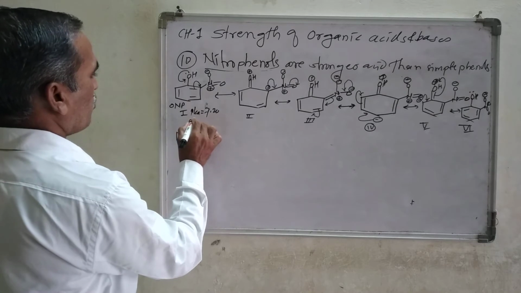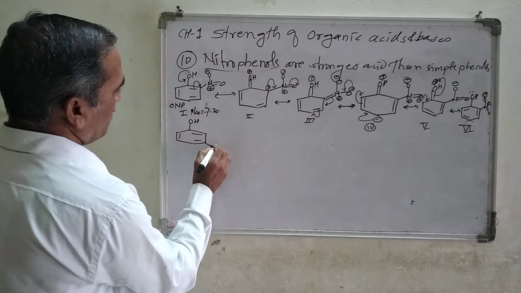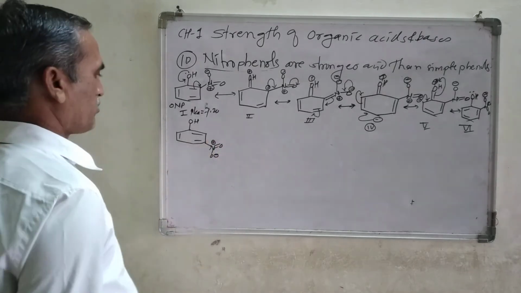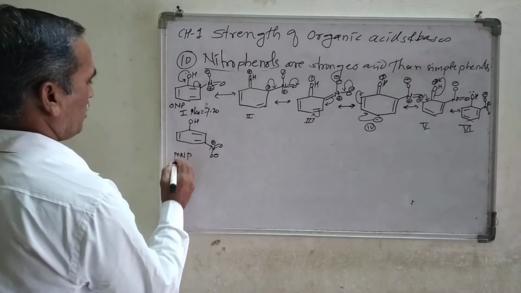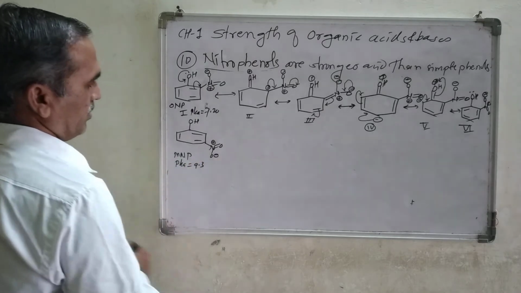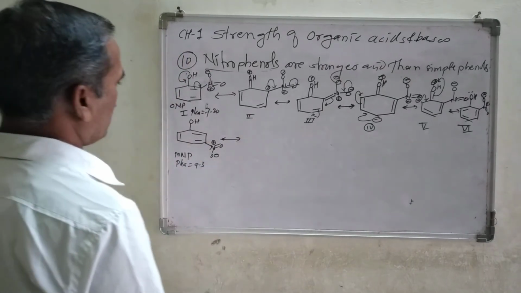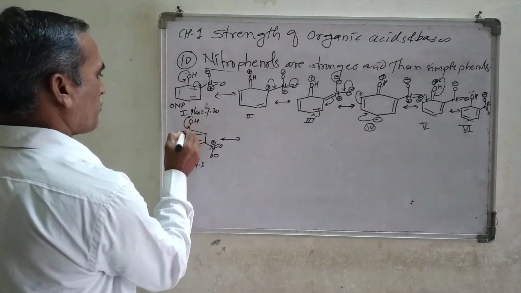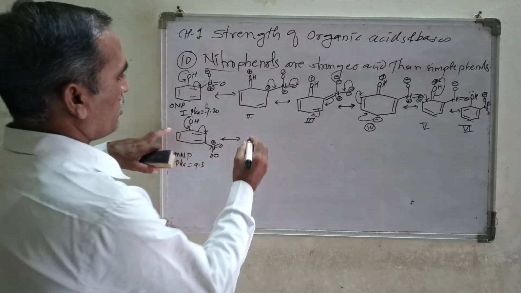metanitrophenol. Here OH, and metanitrophenol has N double bond O minus, positive charge you can put like this, and it is metanitrophenol which has a pK value of 9.3. Now look at there. First resonating structure, again same: negative charge coming down, forming a double bond here, negative charge on this corner point.